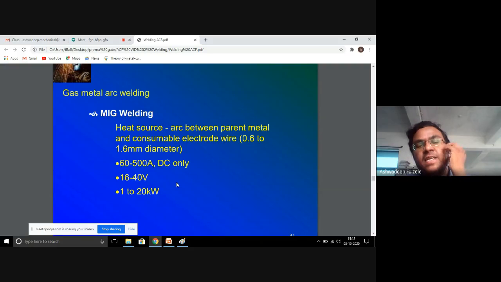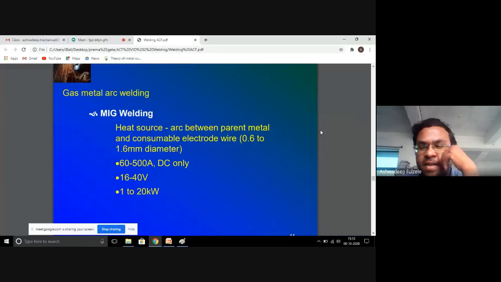As we can see, the power, voltage, capacity and the diameter of the electrode are quite higher. That makes this welding technique more efficient and gives more productivity.